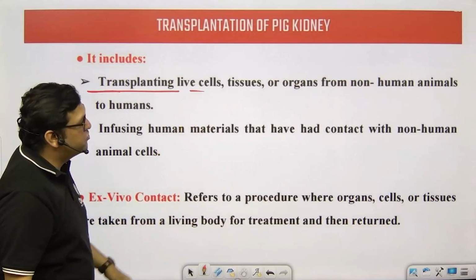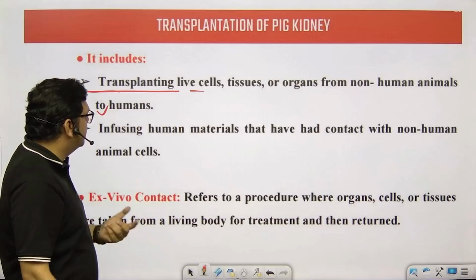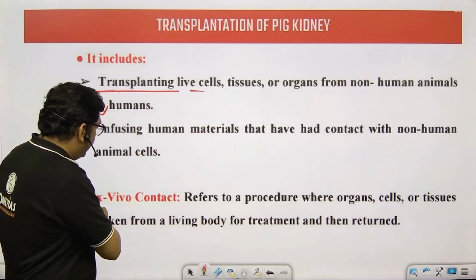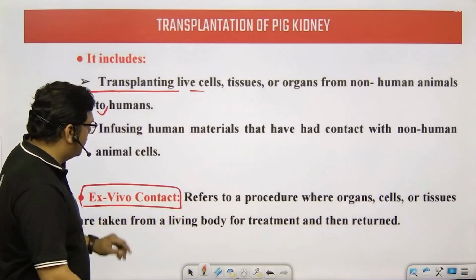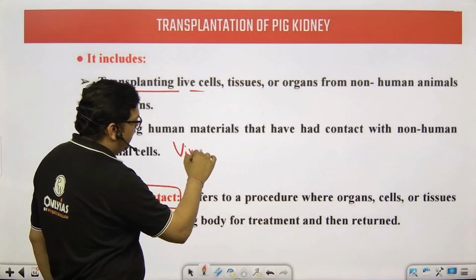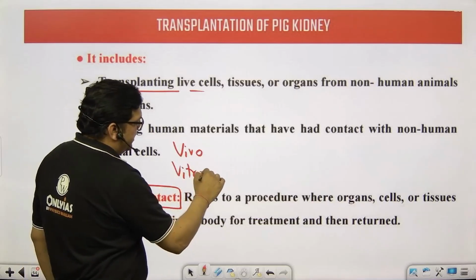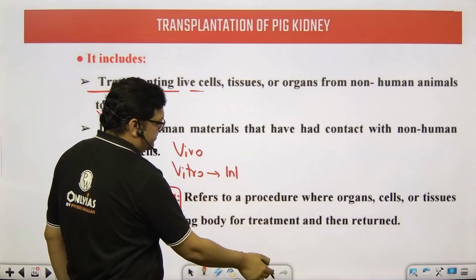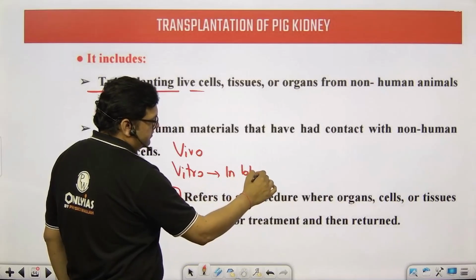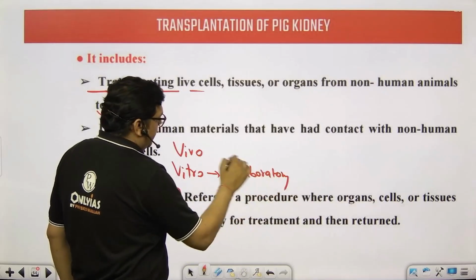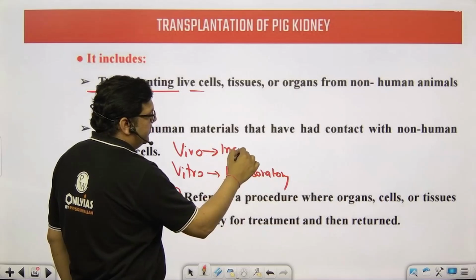Transplantation of live cells, tissues, organs from non-human organisms, that I've already told you, and ultimately it's an ex vivo contact. What do you mean by vivo and what do you mean by vitro? Vitro means in the laboratory, and vivo means inside the body.